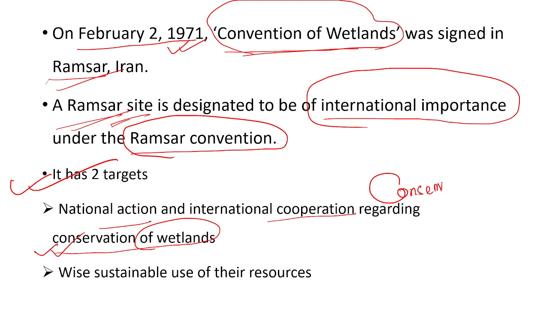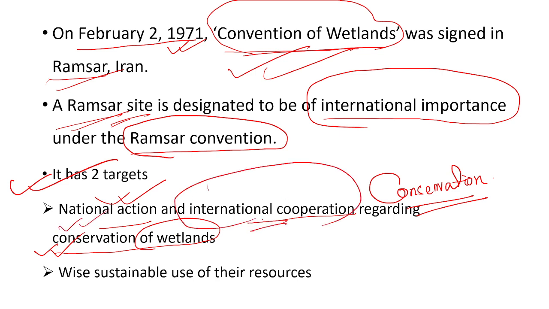Conservation of a particular wetland is the main idea behind this convention. The nation in which that site is located must take some action, and if help is needed, international organizations like the United Nations can also help in the conservation of such a wetland.